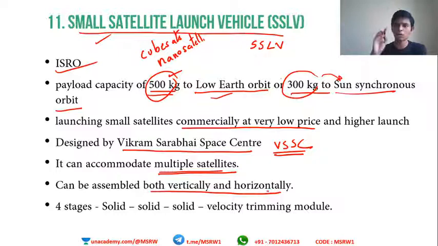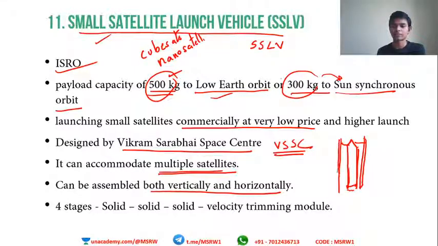Most of the rockets, launch vehicles, PSLVs and GSLVs, are all assembled vertically. You may have seen this in movies or on the internet. Here the rocket is here, and there will be some kind of structure like this, used for assembling this rocket. This is called vertical assembly. This one, small satellite launch vehicle, can be assembled horizontally as well. This is a very particular interesting feature of SSLV.